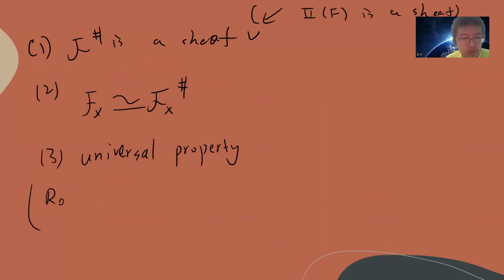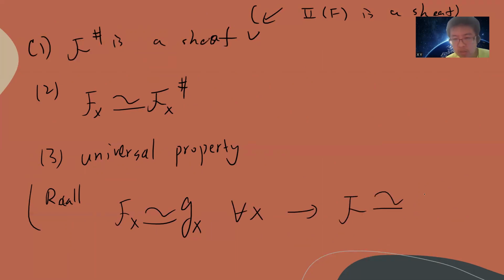Recall that we have a theorem that I proved in the previous video. If you have two sheaves F and G, and for all x their stalks are isomorphic, then you can prove that F is isomorphic to G, if and only if.